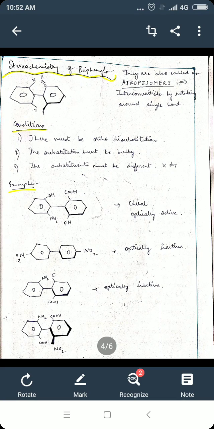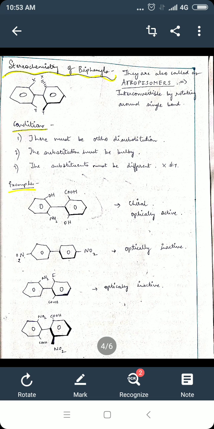Hi students, let us learn the stereochemistry of biphenyls. In biphenyls, there are two benzene rings which are linked together. Now, when you look at the chirality of the biphenyls, we should make sure that the ortho substitution on each of the benzene rings should be different. Only when the ortho substituents on each of the benzene rings are different does the molecule exhibit chirality.